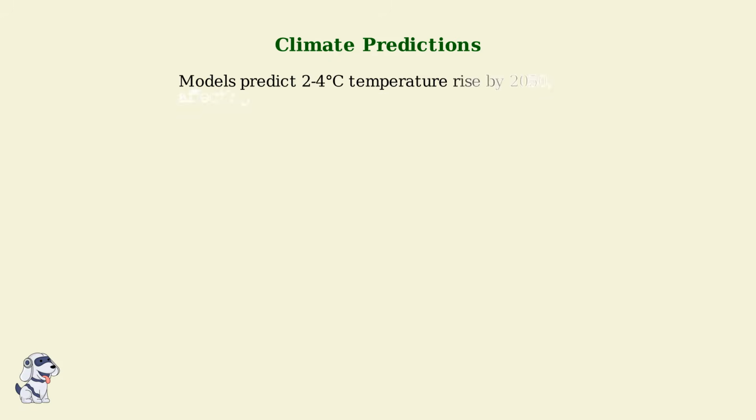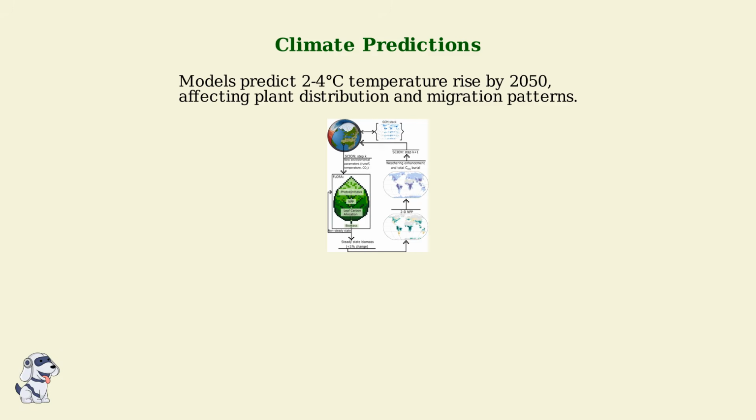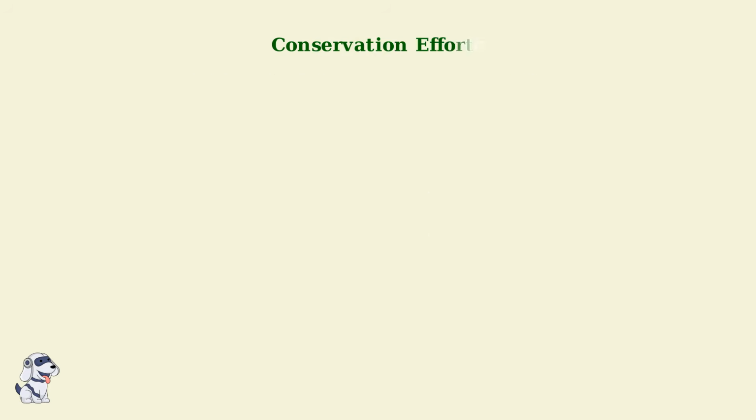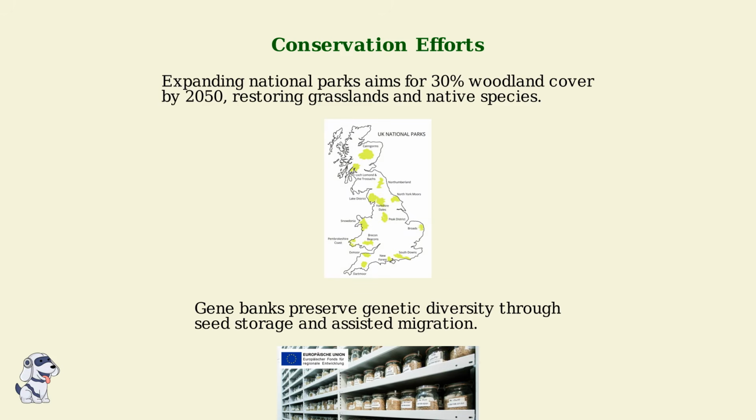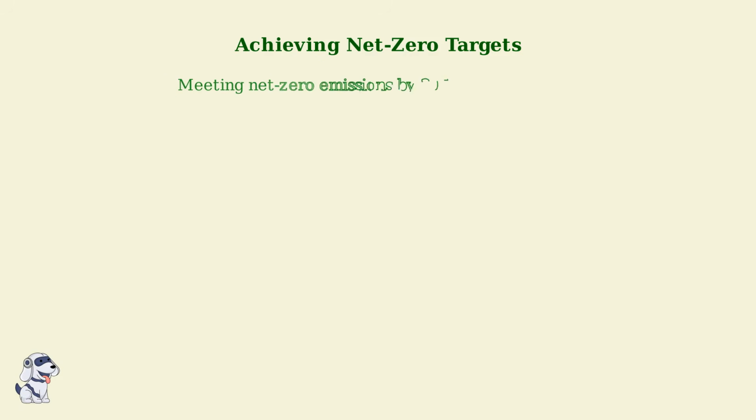Climate models forecast significant temperature increases, which will shift plant habitats northward and impact species like heather in moorlands. Conservation strategies include expanding protected areas like national parks to increase woodland coverage. Gene banks store seeds to maintain plant genetic diversity for future adaptation. Achieving net zero carbon emissions is crucial to mitigate climate impacts and support England's plant biodiversity.